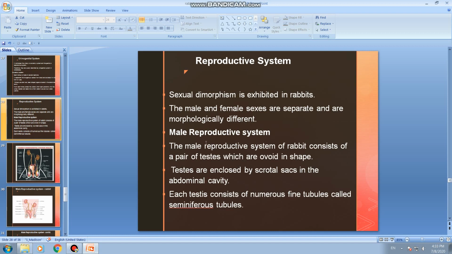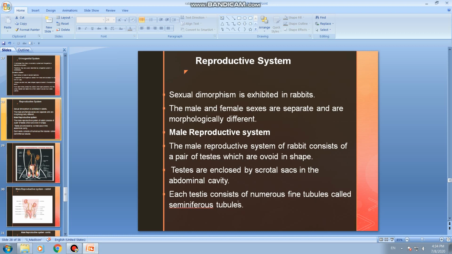So we shall discuss now about the male reproductive system. The male reproductive system of rabbit consists of a pair of testes. Like higher mammals, rabbit has a pair of testes which are ovoid in shape. They are paired organs, present in the abdominal cavity and enclosed by scrotal sacs.